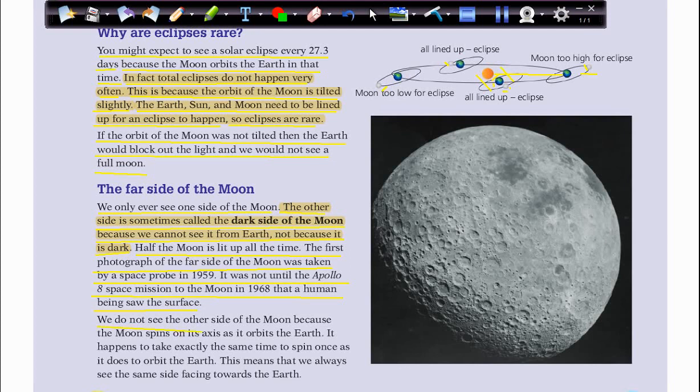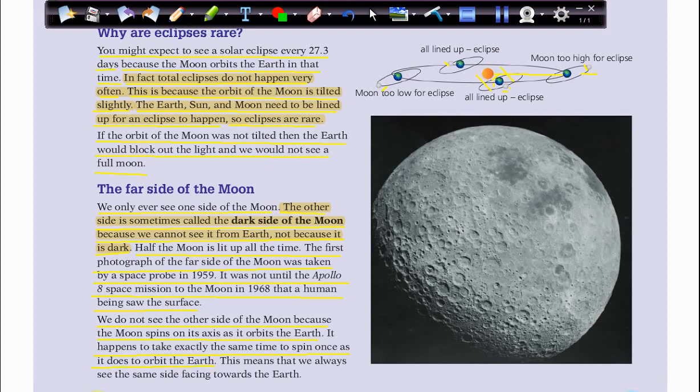We don't see the other side of the moon. Why? Here is the answer. Because the moon spins on its axis as it orbits the Earth. When it orbits the Earth, it's moving on a track, in a round shape, around the Earth. It spins on its axis, but not as fast as the Earth. It happens to take exactly the same time to spin once as it does to orbit the Earth.